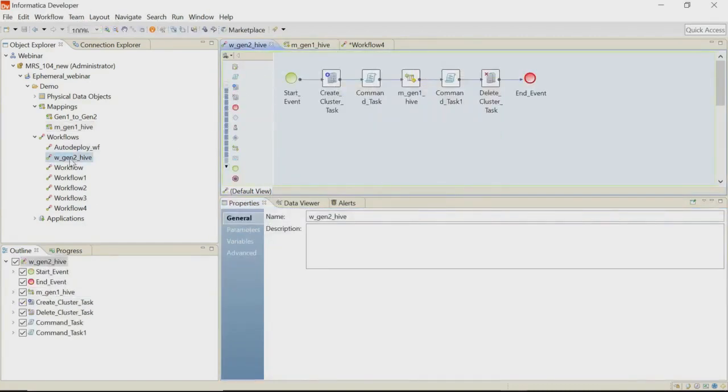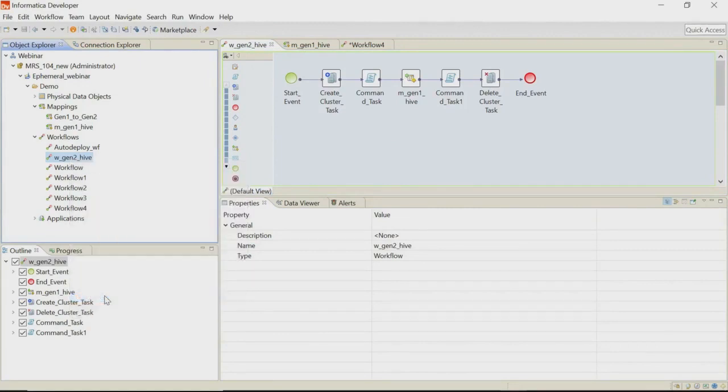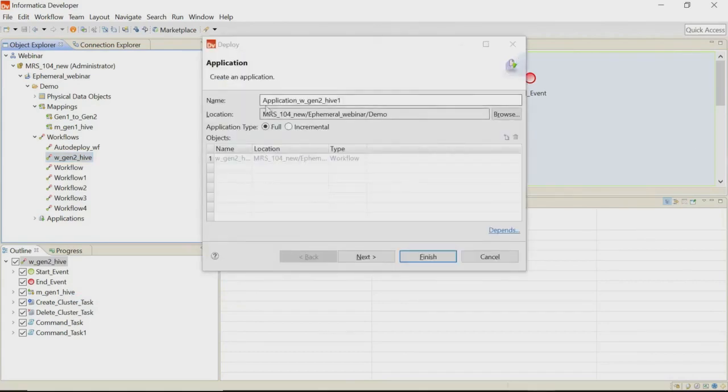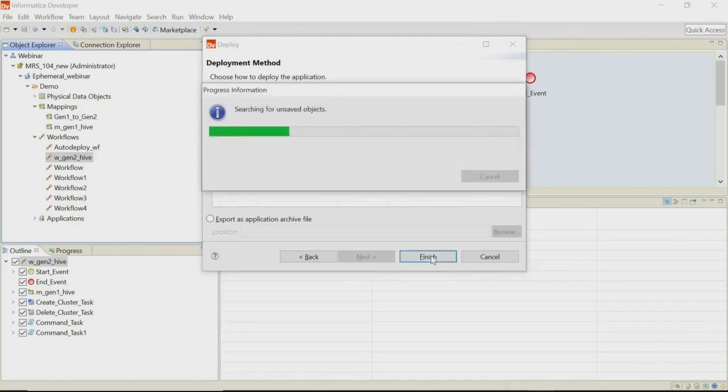To run the cluster workflow, we need to deploy the workflow as application. So let us deploy this workflow as application. Right click on the workflow and then click on deploy. You need to provide the application name. You can provide the application name here and then go to next. You need to provide the DIS, the data integration service on which you want to deploy the application, and then click on finish. So it will deploy the workflow as application. It will take a while.